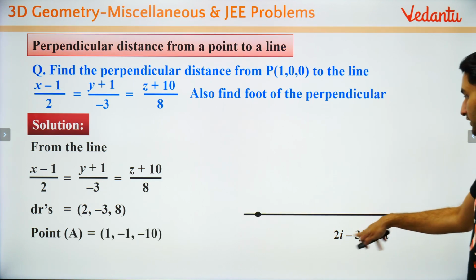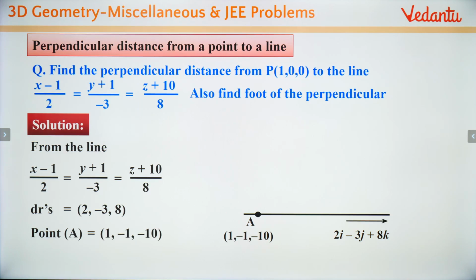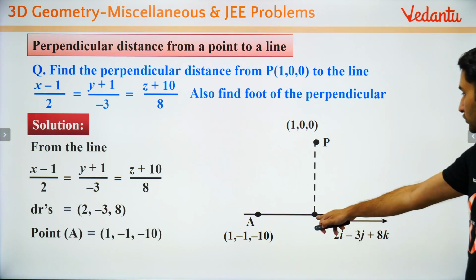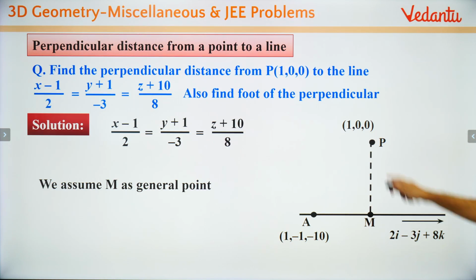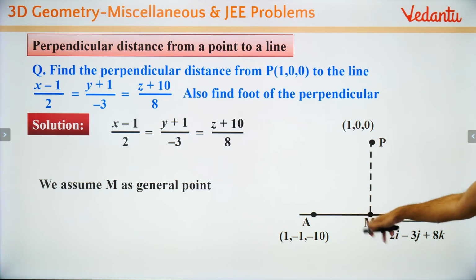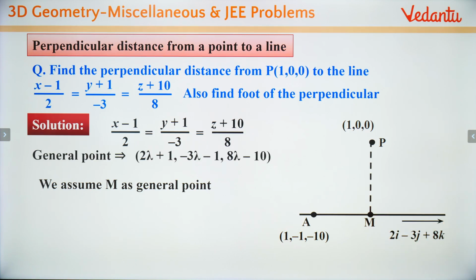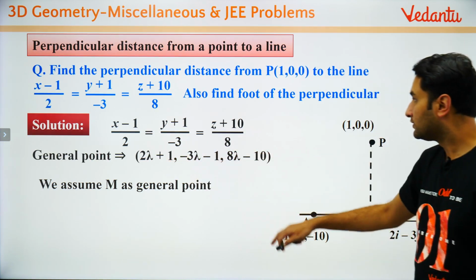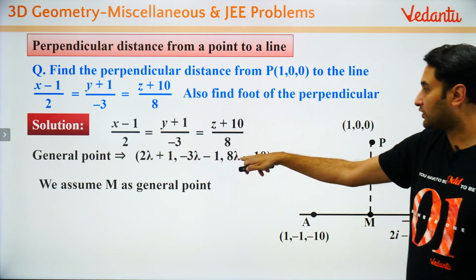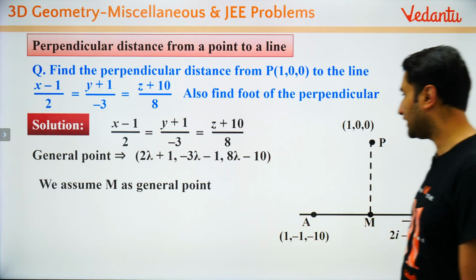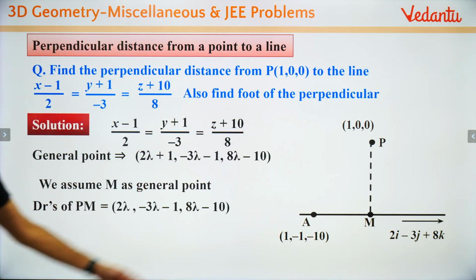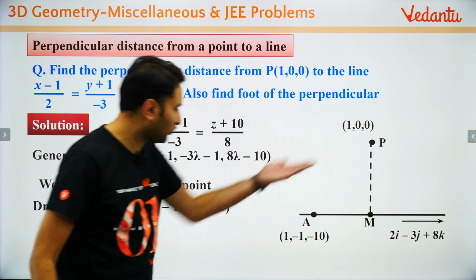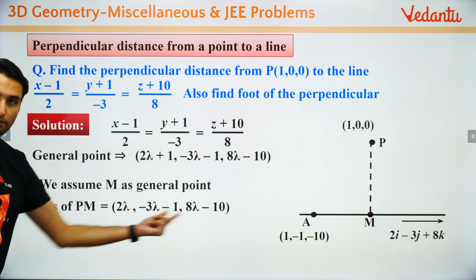So this is the line का direction of the line. This is the point P. This is the point Q, foot of the perpendicular. M बोला है मैंने यहाँ पे. It is M, right? So what we have done? So P, we will write M first. We will write M in the form of lambda. M in the form of lambda will be 2 lambda plus 1, minus 3 lambda minus 1, 8 lambda minus 10, as we did, right? Then we will write Pm, this minus this, whatever you want to write. So we have written Pm.